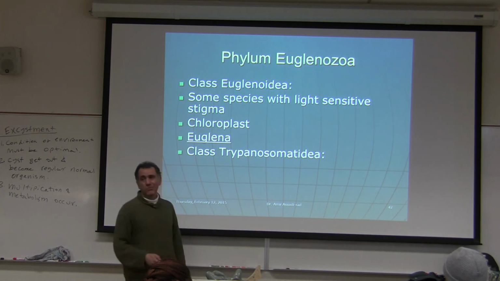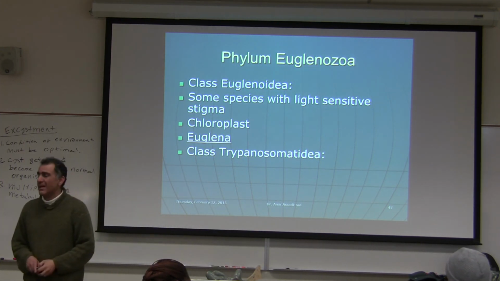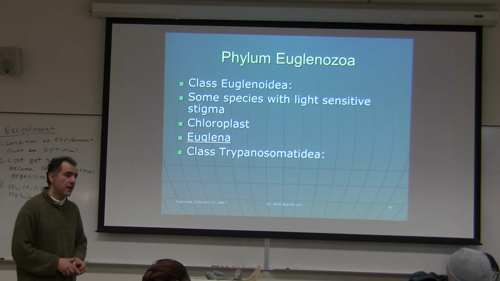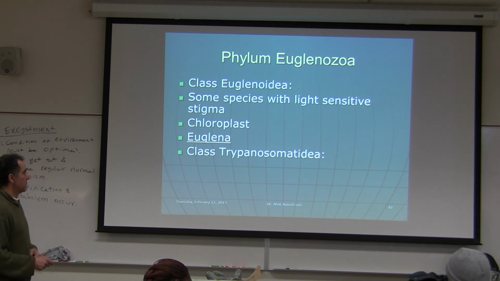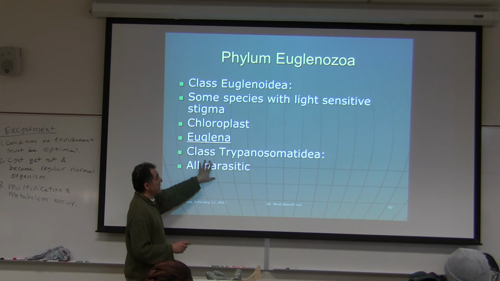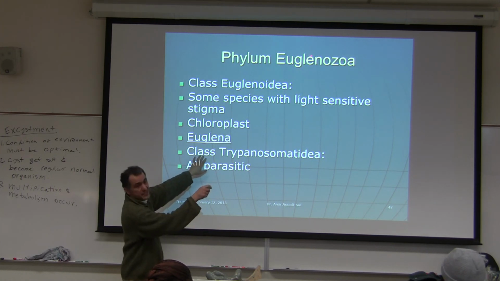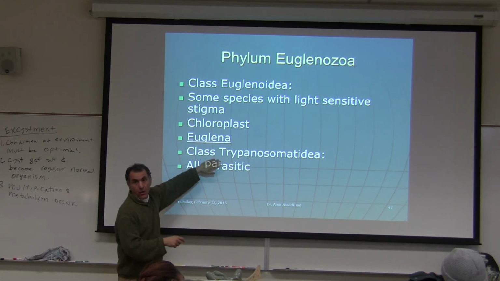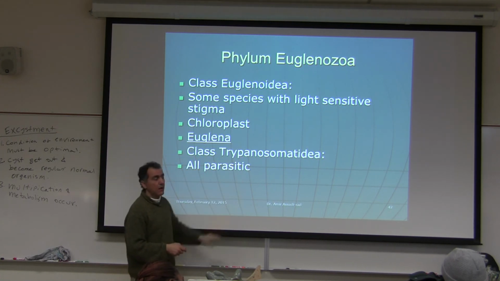Trypanosoma is the most devastating one in this phylum. They do cause a lot of death on planet Earth. A lot of people suffer, a lot of people die earlier than their normal life, and they're all parasitic. Some people look at this and say all of the phylum is parasitic. No, all of the members of this class are parasitic.